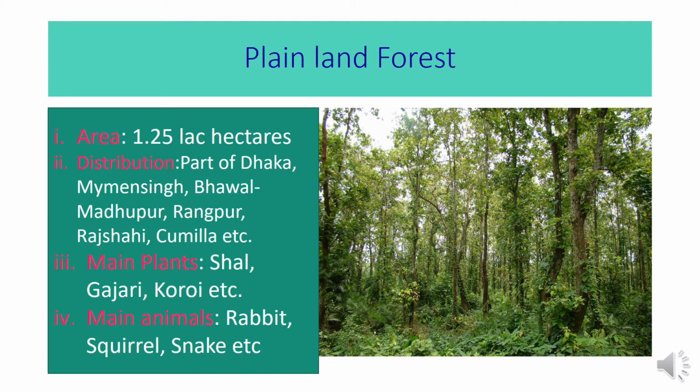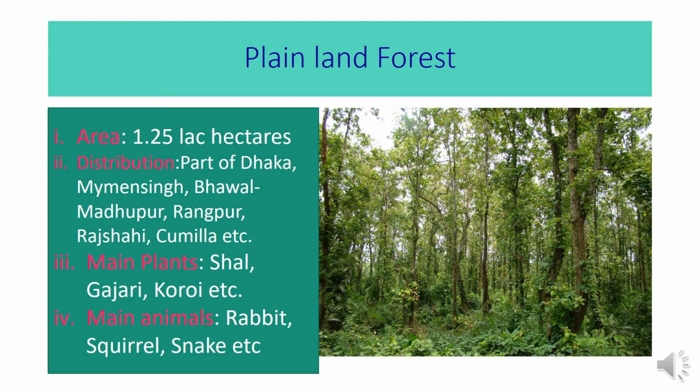Plainland forest. Forest which grows on the plain highland is called plainland forest. In our country, some places of Dhaka, Mymensingh, Bhawal, Madhupur, Sherpur, Rangpur, Dinajpur, Rajshahi, and Comilla are the places of plainland forest. The area of plainland forest is 1.25 lakh hectares. The main trees of plainland forest are shal, gojari, koroi, shishum, jarul, etc.